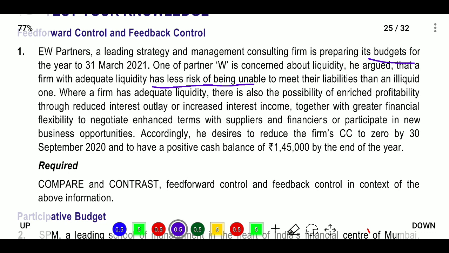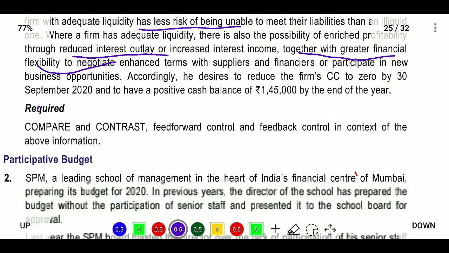Next, where the firm has adequate liquidity, there is also the possibility of enhanced profitability through reduced interest outlay or increased interest income, together with greater financial flexibility to negotiate enhanced terms with suppliers and financiers or participate in new business opportunities. According to the partners, what are their desires? He wants to reduce the CC to 0. So the expectation is CC to 0.